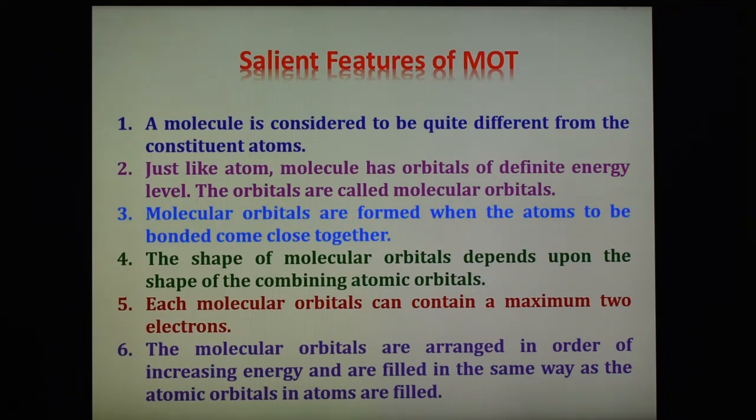And again, we know that there is a difference between atomic orbital and molecular orbital. In atomic orbital, electrons are under the influence of only one nucleus, whereas in molecular orbital, electrons are under the influence of two or more nuclei. It depends upon the number of atoms present in the molecule.